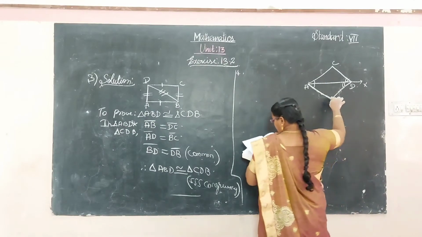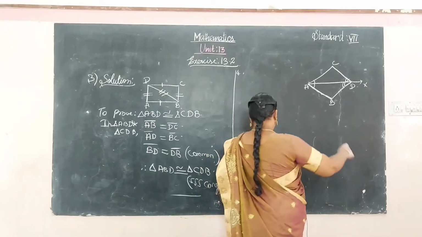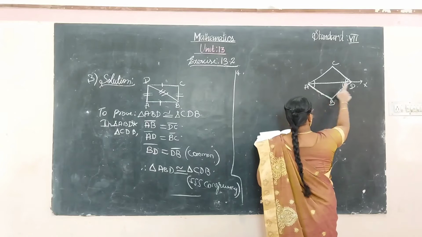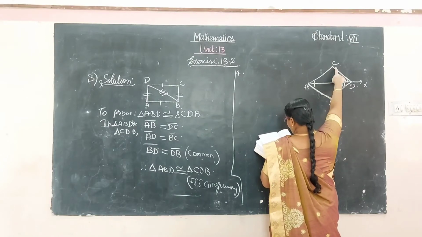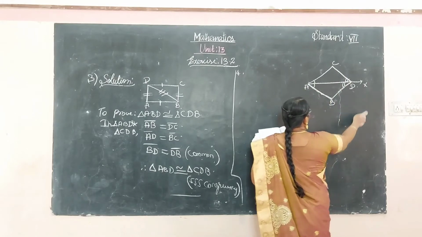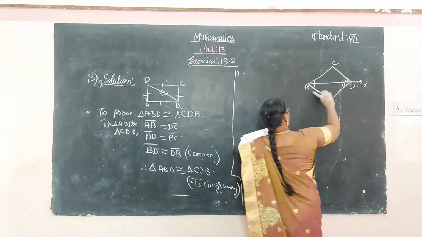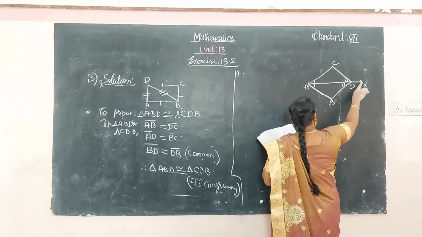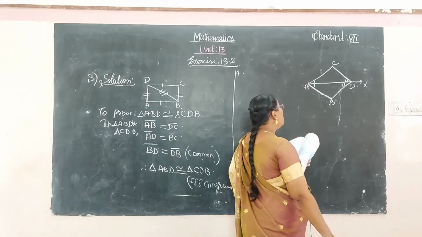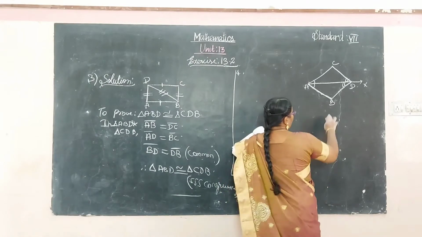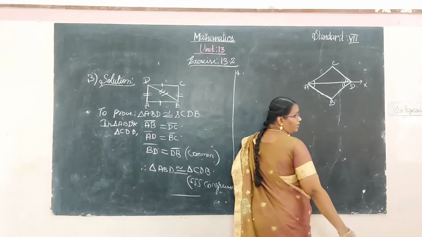In this figure, AX bisects the angle BAC. The line AX bisects the angle BAC, that is, it divides it equally. As well as BDC, this angle also it divides equally.